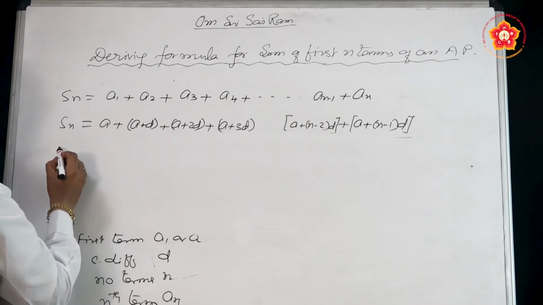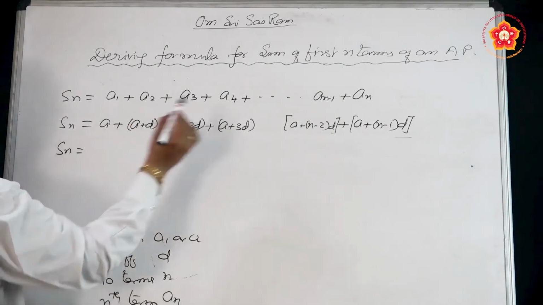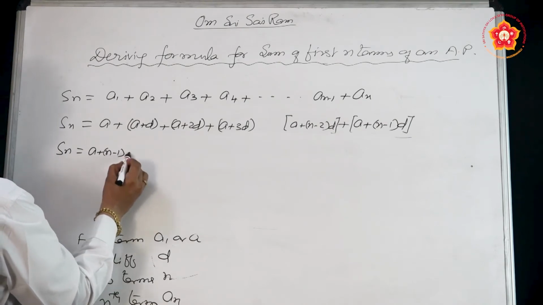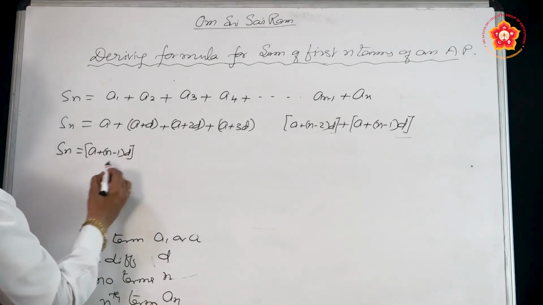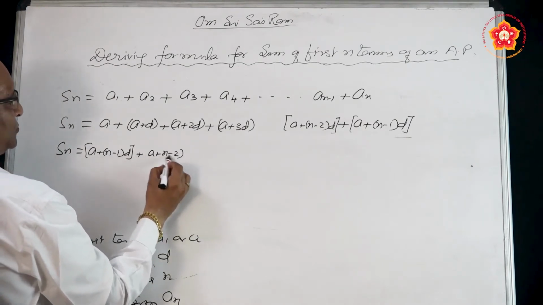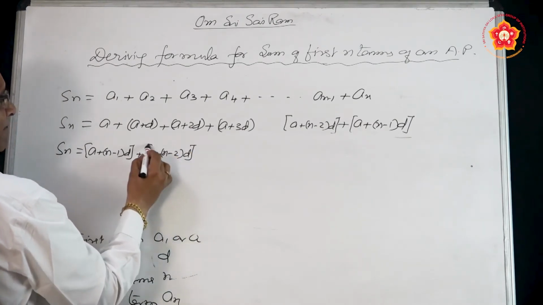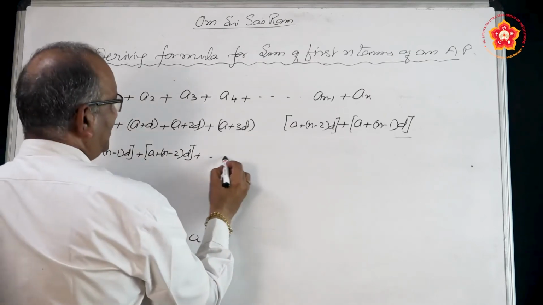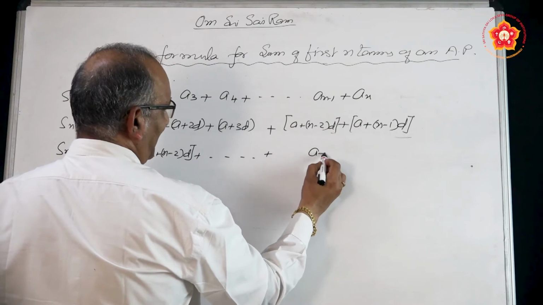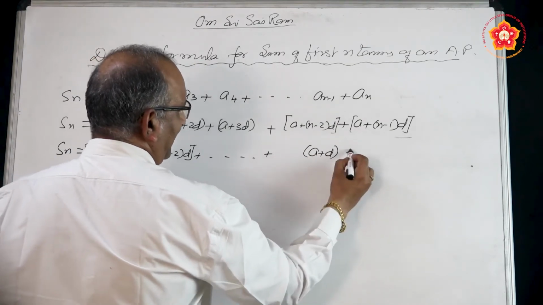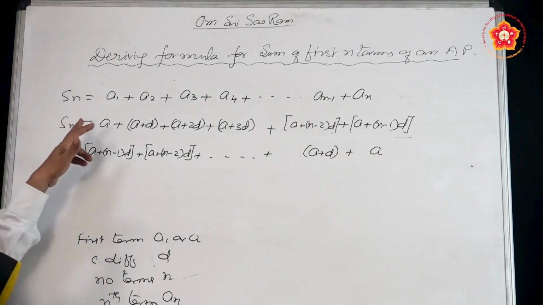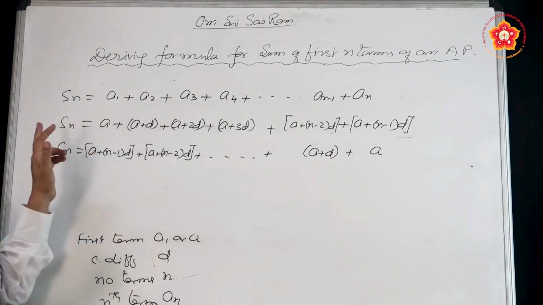So Sn is equal to the last term, A plus n minus 1 into D, plus the previous one, A plus n minus 2 into D, and as you keep proceeding, here you are going to have A plus D, and here you are going to have A. We reversed the order and wrote the terms.